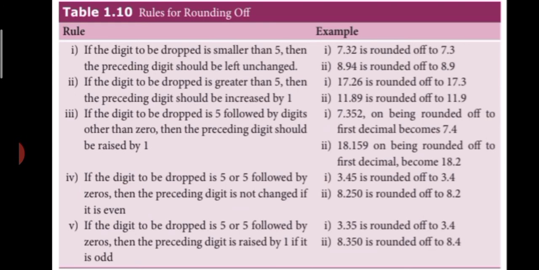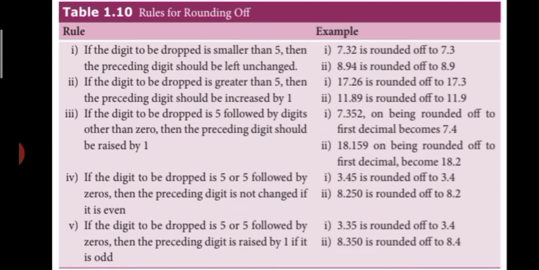Third rule, if the digit to be dropped is 5 followed by digits other than 0, then the preceding digit should be raised by 1. Example 1, 7.352 on being rounded off to the first decimal becomes 7.4.